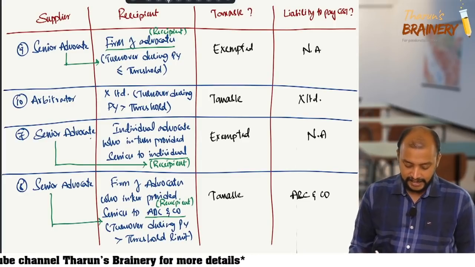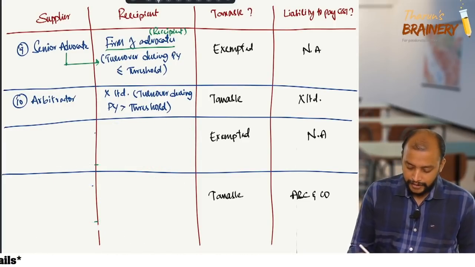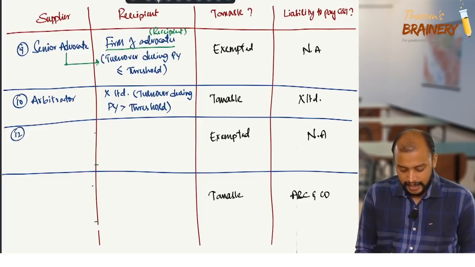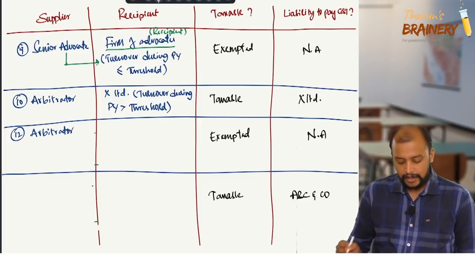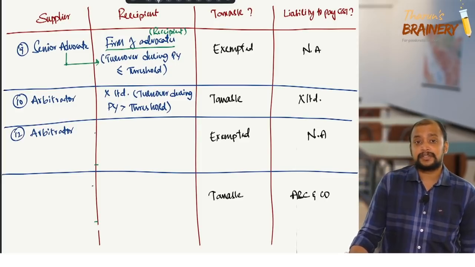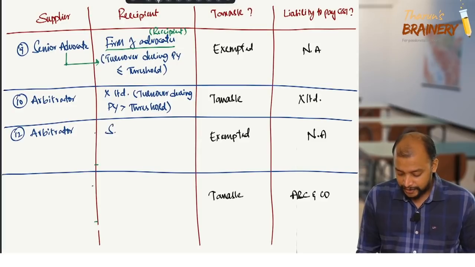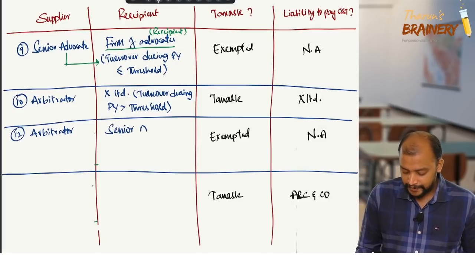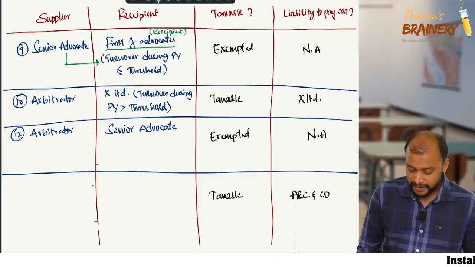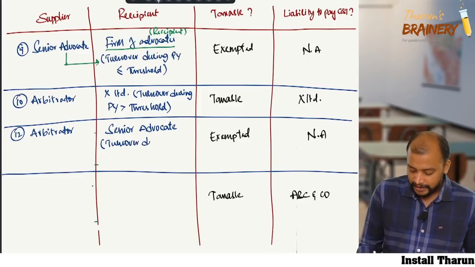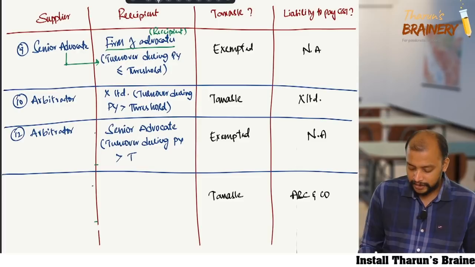Then the next example. There is an arbitrator who provided services to a senior advocate, and turnover during the previous year exceeds the threshold.